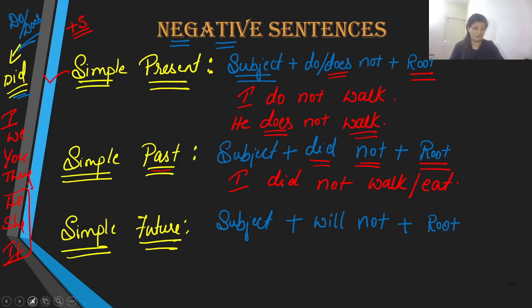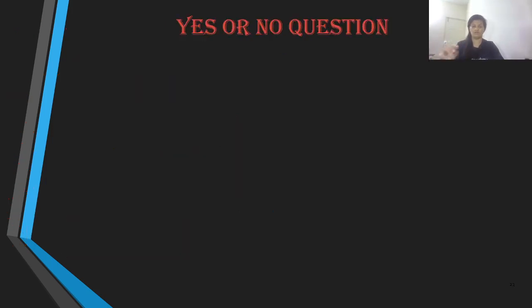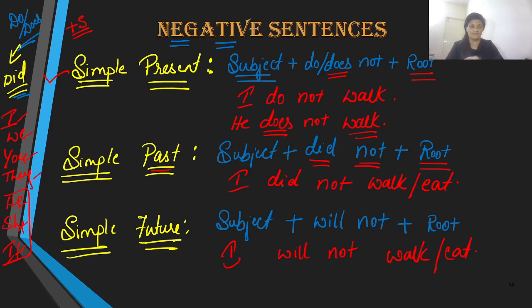So the example goes like this. I. Again, there is no change in subject. Even if it is I, we, you, they, he, she, it, it's the same formula. I, and you bring in will not. I will not walk or eat for that matter. I will not walk. I will not eat. She will not eat. She will not walk. He will not walk. So that is for the negative sentences.